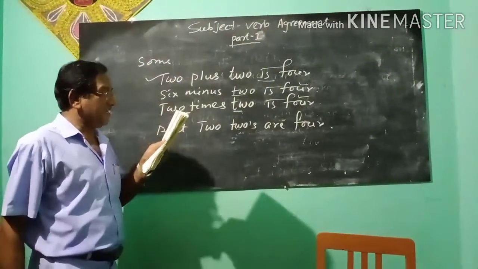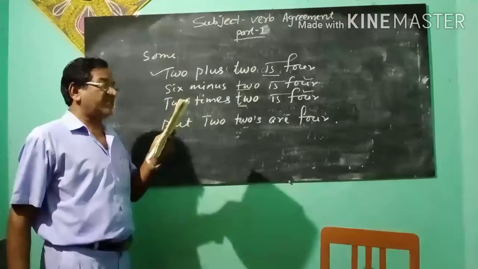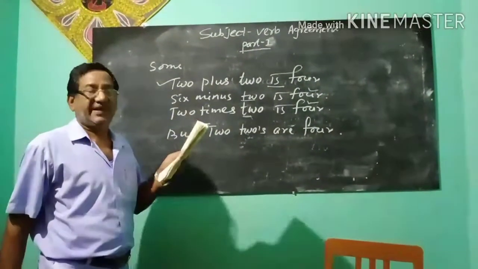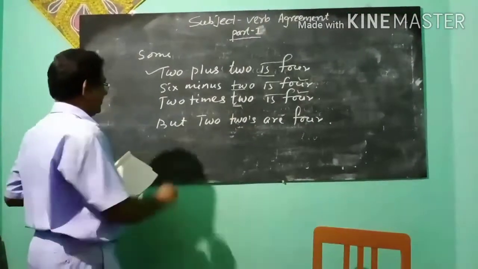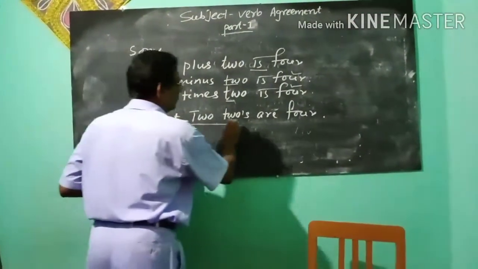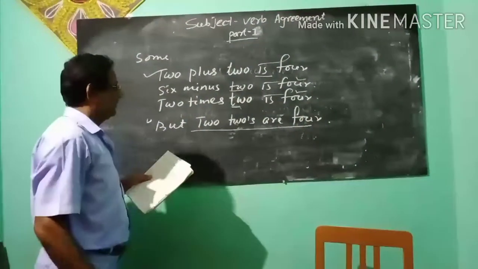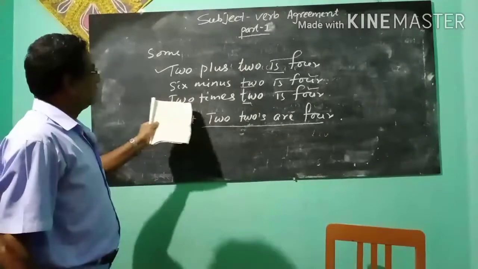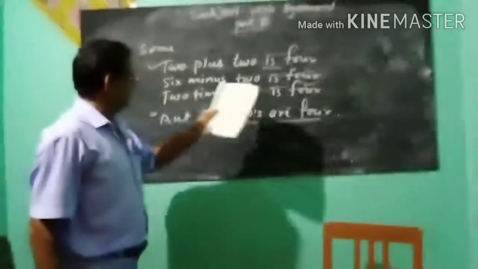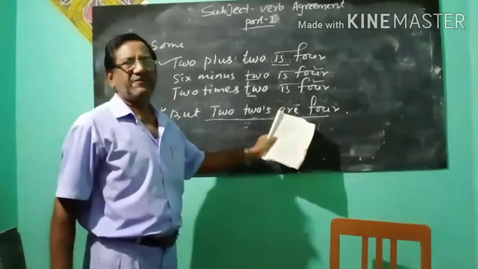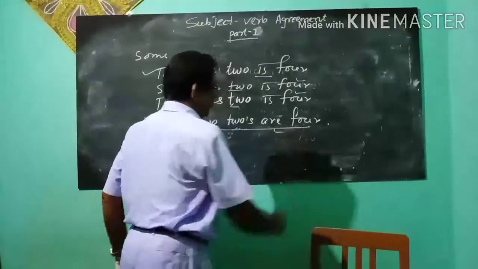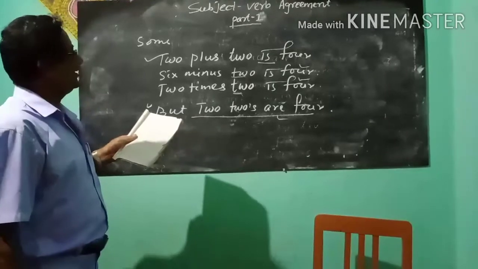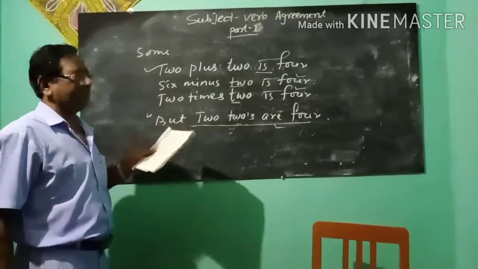So our rule says in mathematical expressions, "is" is generally used. But "2 2's are 4." Mind it, remember: 2 times 2 is 4, but 2 2's are 4. So this is part 1 of subject-verb agreement.